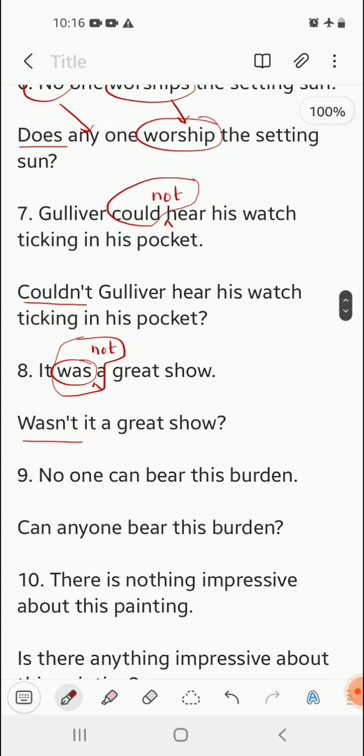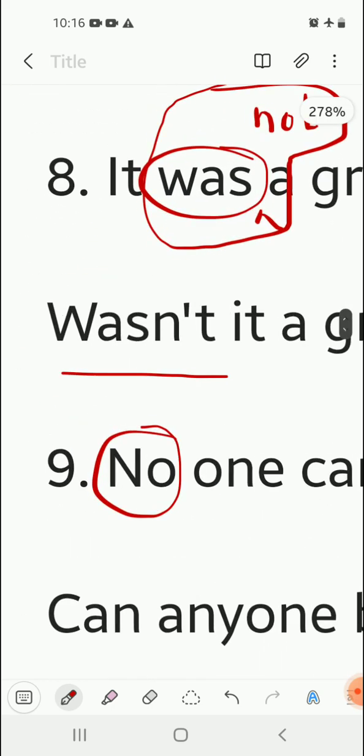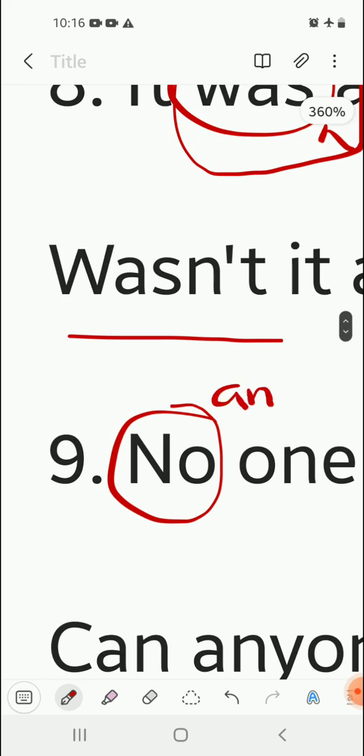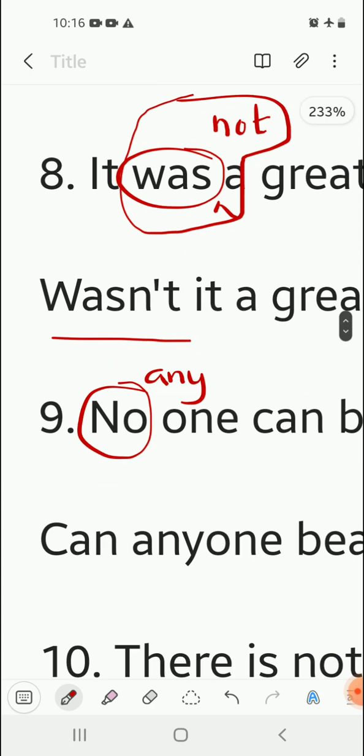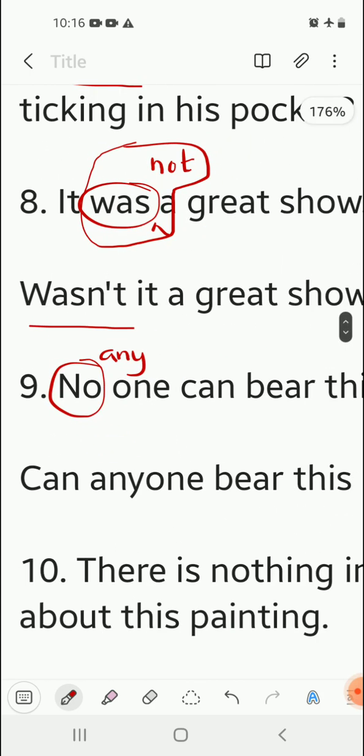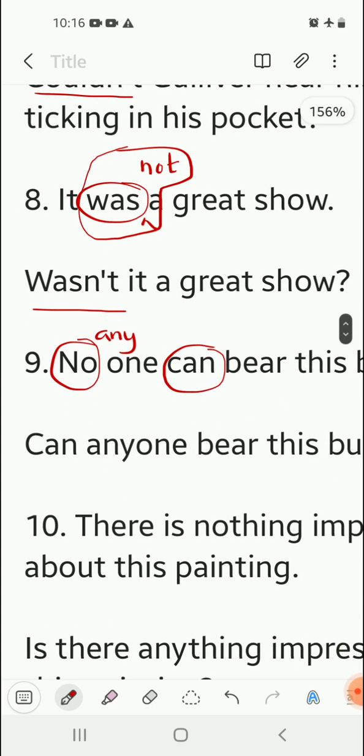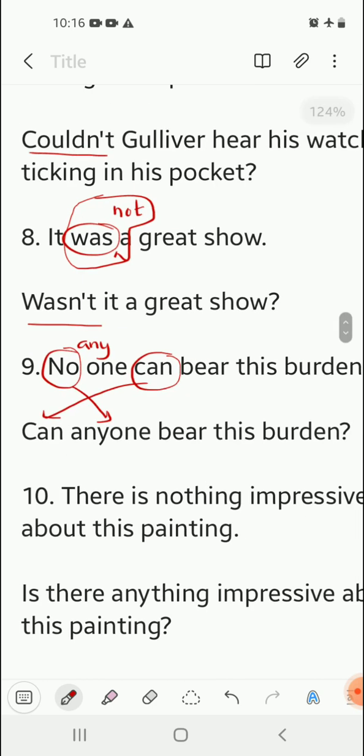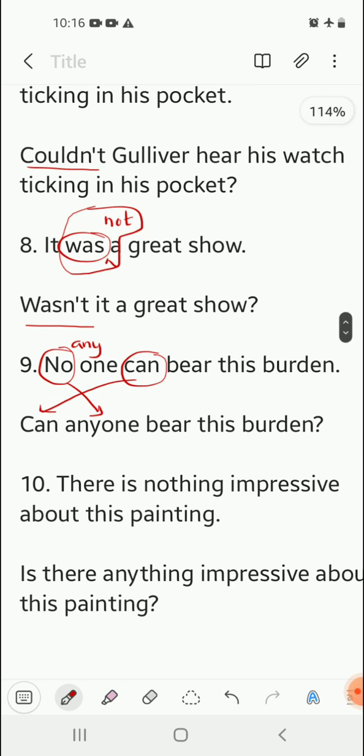Question mark. Number 9. No one can bear this burden. Over here, the sentence begins with no, which means it is a negative sentence. We have to make it a positive sentence. So, no becomes any in order to make a negative sentence positive, as I told you earlier. And can is my be form of verb. So, we will start with can and we will change no to any. So, no one becomes anyone and can is placed first. So, can anyone bear this burden?